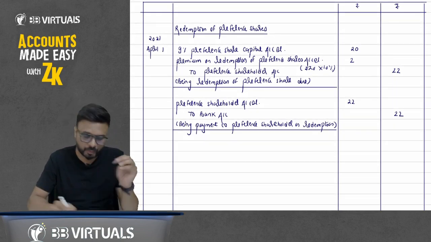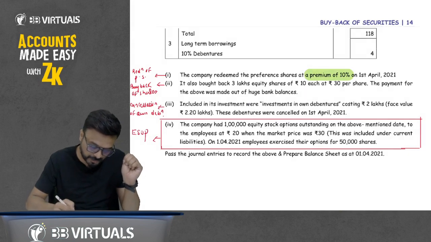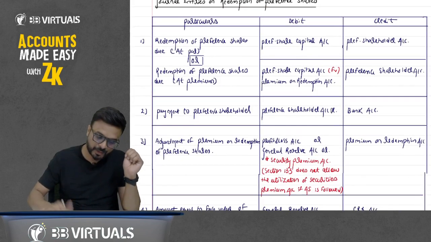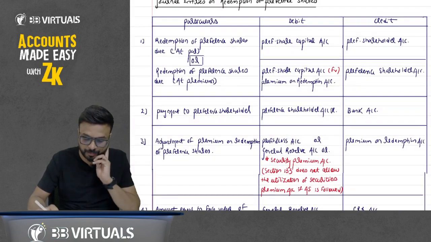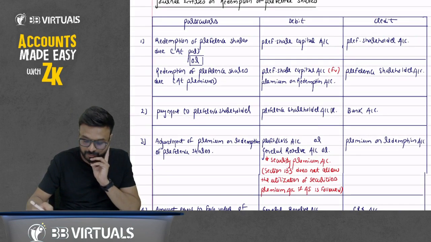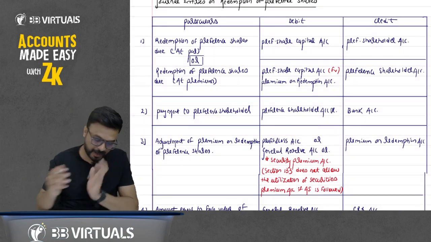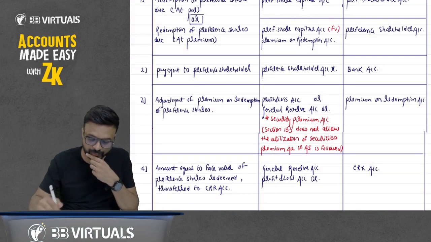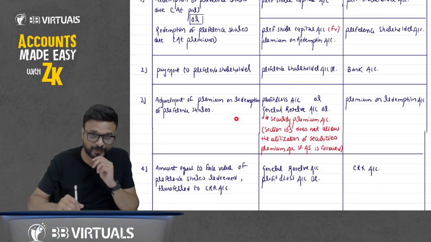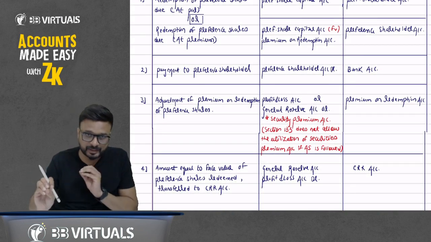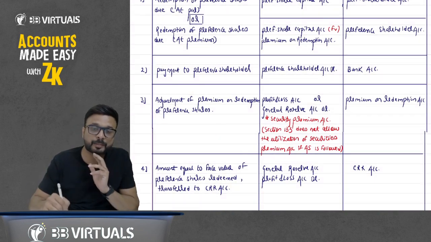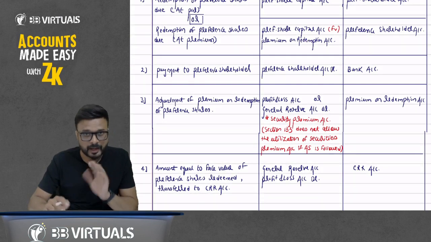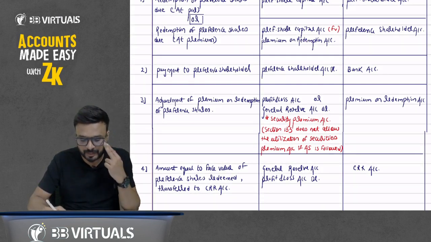Because same rule. We have already discussed this redemption of preference share. To remember these entries that we have discussed for the redemption of preference share: the first, preference share capital account debit, premium on redemption of preference to preference shareholder. We have done the payment, preference shareholder account debit to bank account. And we have to adjust the premium on redemption of preference share. I will discuss this later, at the end of this question, when I pass the entry. There is some important point I will tell you there. We have to write it off.